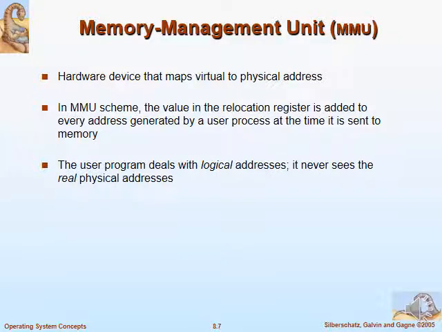That's why you need the physical address. The CPU may generate the logical address during execution, but to fetch the actual data and instructions from the main memory, you need to know the actual physical address. So there should be a mapping from logical address to physical address, and that particular work is done in the memory management unit.